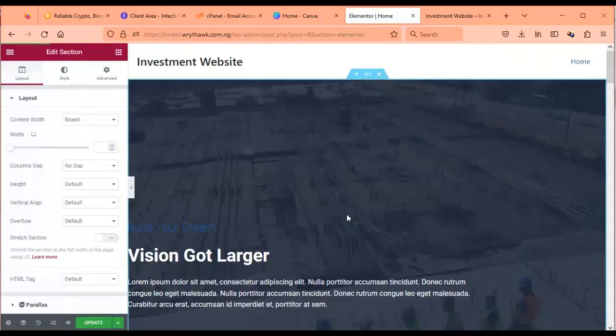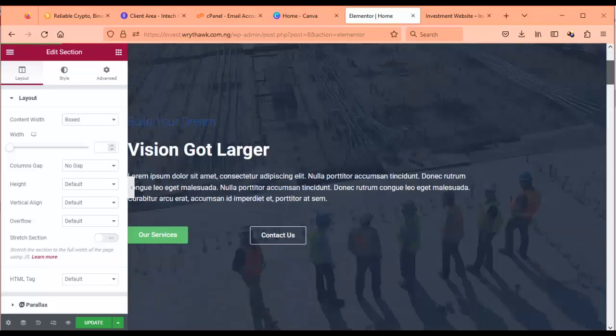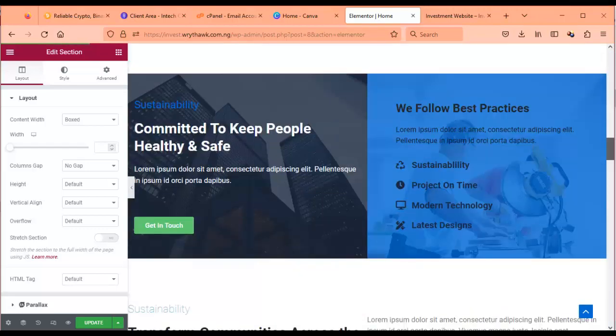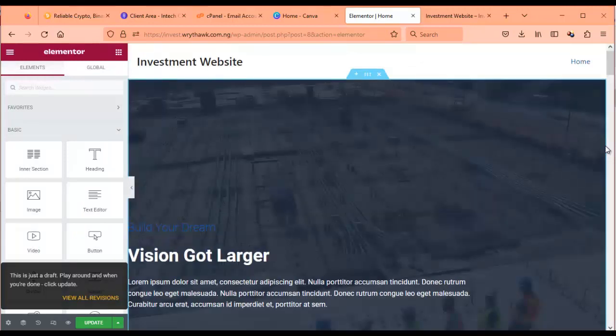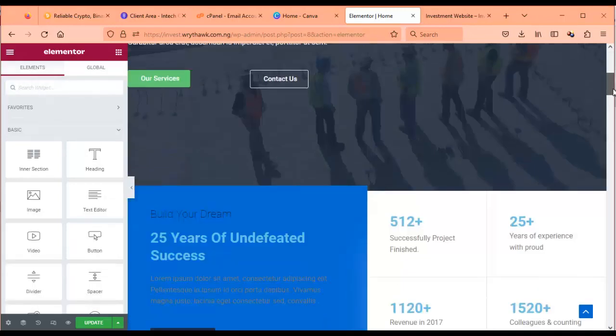I see we've installed this. Now you can see the template is installed.